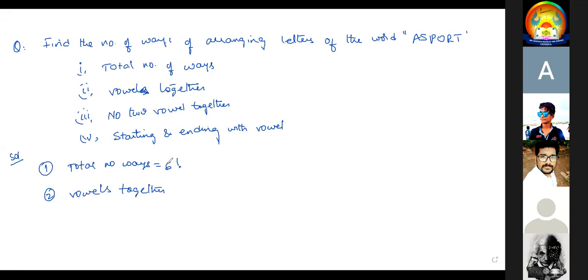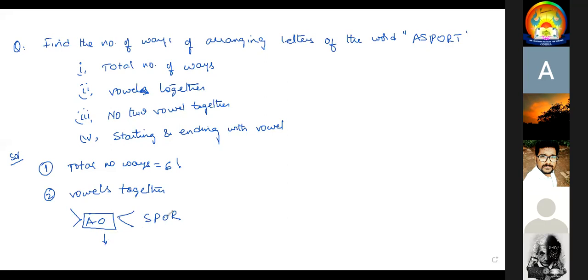Very good. Whenever they say vowels together, take one chocolate cover and keep the vowels. Vowels are A and O, and the remaining letters are S, P, R, T. This is one unit. Now this is one letter and these are 4. 4 plus 1, it is 5. They can be arranged in 5 factorial. After that, open the chocolate cover. 2 letters are there, it is 2 factorial.